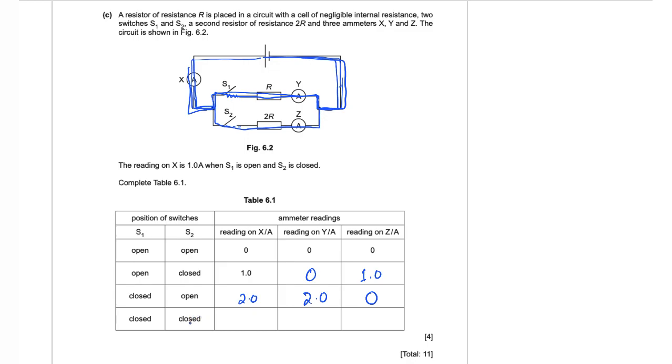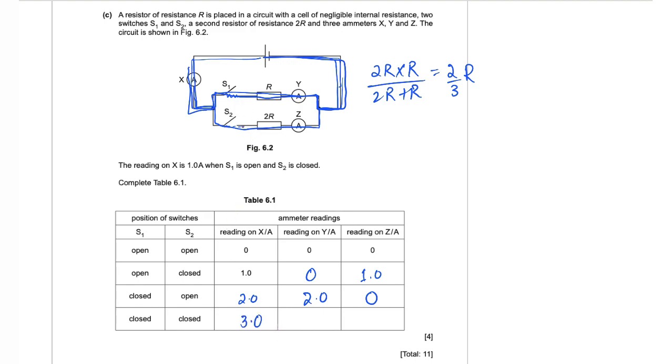Now when both switches S1 and S2 are closed, the combined resistance of the circuit is even less than just R, because the combined resistance this time is going to be 2R into R over 2R plus R, and that equals 2 by 3 of the original resistance, which is capital R. So it's going to be even less than this single component's resistance. So the current is going to increase from 1 ampere, which was the original current that had flown across the ammeter X. It will be increased to 3 amperes, 3 times the original one. So it's going to be 3 amperes here.